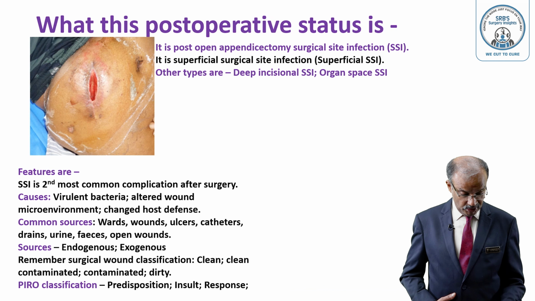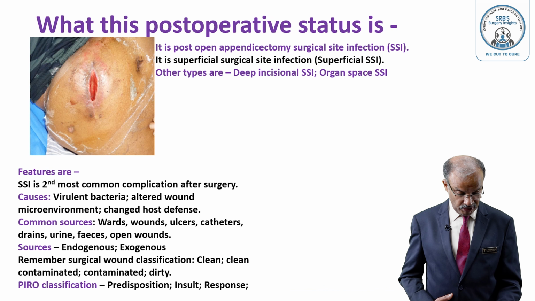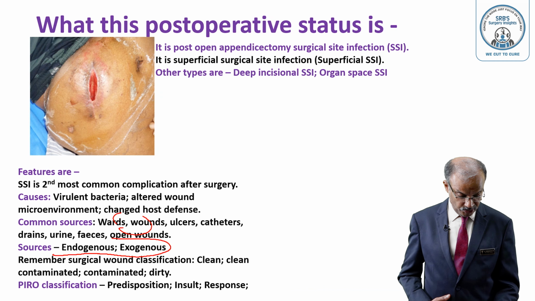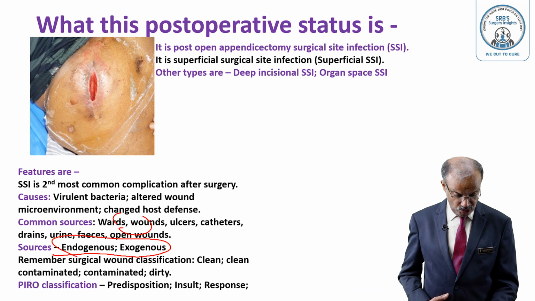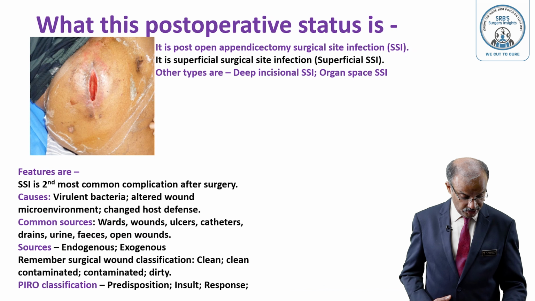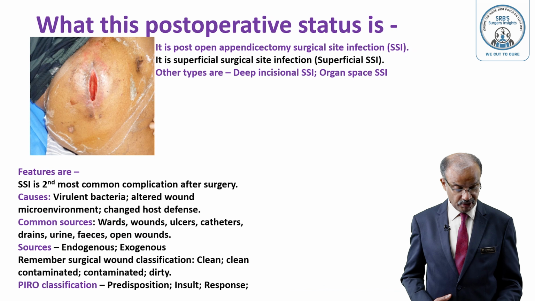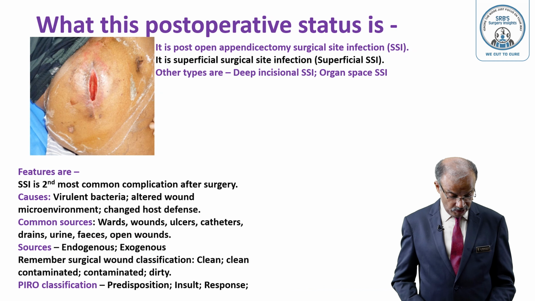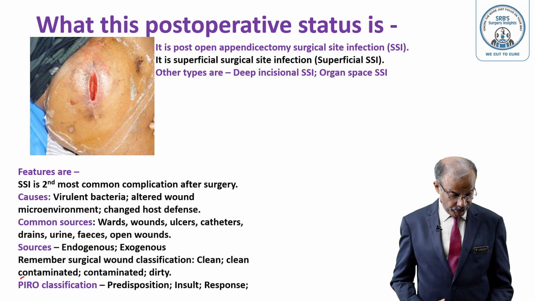So you should know. It is the second most common complication after surgery: virulent bacteria, altered wound microenvironment, change in host defense. All these are the common causes. Common sources are warts, wounds, ulcers, catheters, drains, all these things. Remember, sources may be classified as endogenous or exogenous. Remember surgical wound classification: clean, clean-contaminated, contaminated, dirty. That's also important. PIRO classification is the common classification used in surgical site infection: predisposition, insult, response, organ dysfunction, may be clinical and molecular.